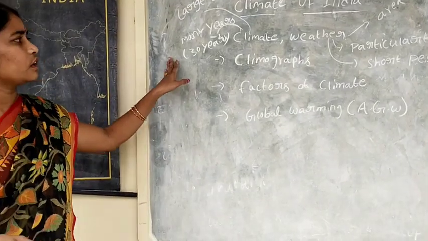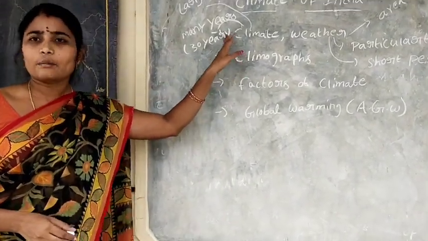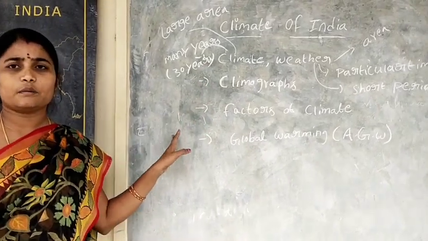So, first of all, we need to know what are the elements of weather and climate.